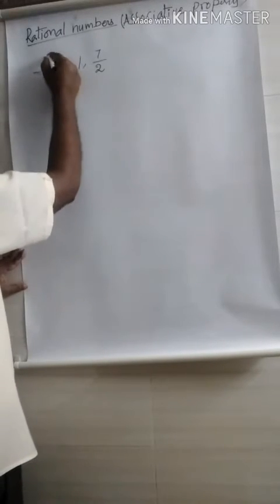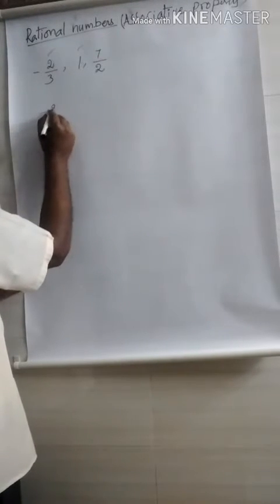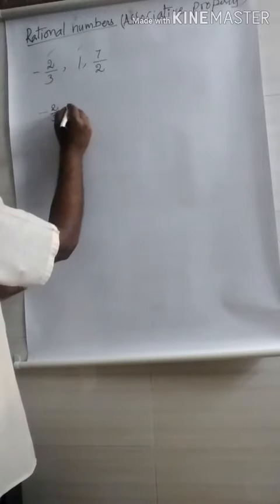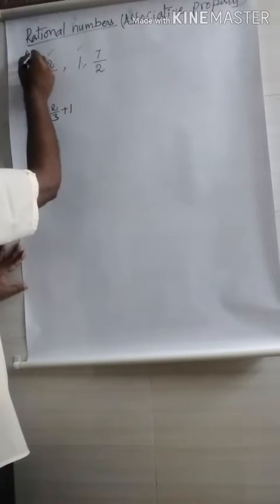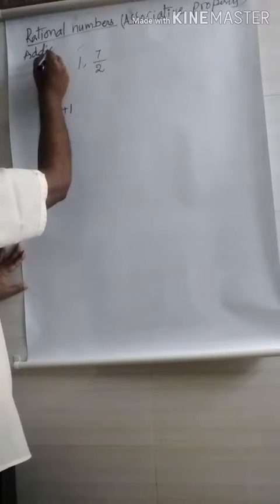I take these three rational numbers and check the associative property, whether it satisfies or not. First you may take the first one and second one. That means -2/3 plus 1. This is under addition. We check here under addition.